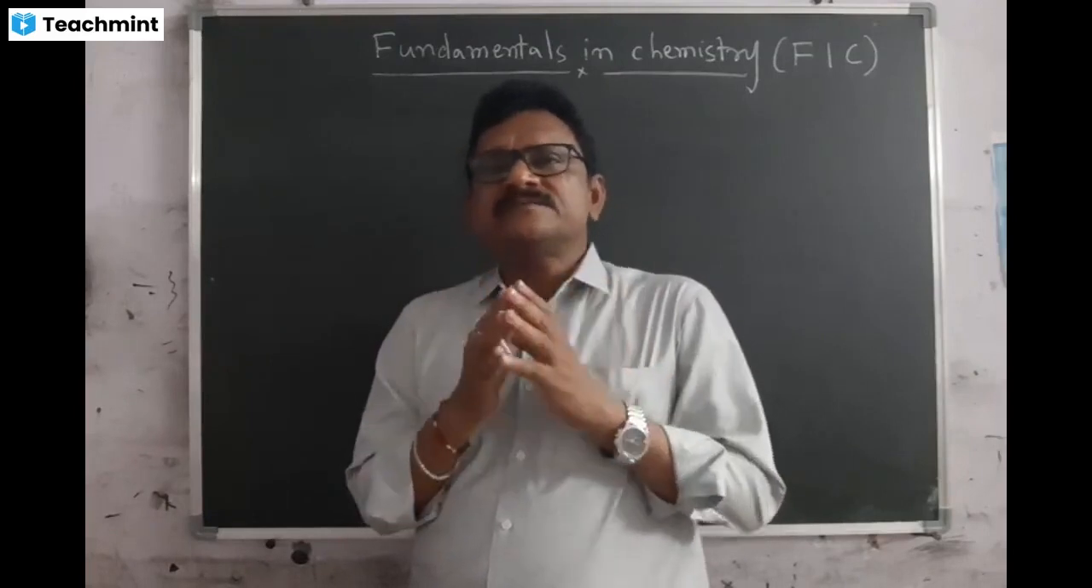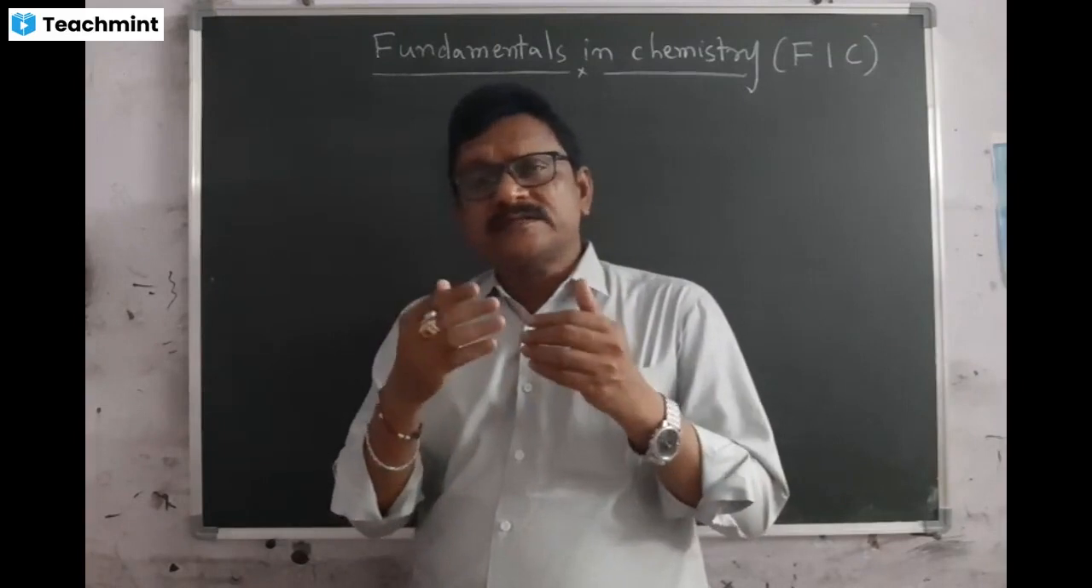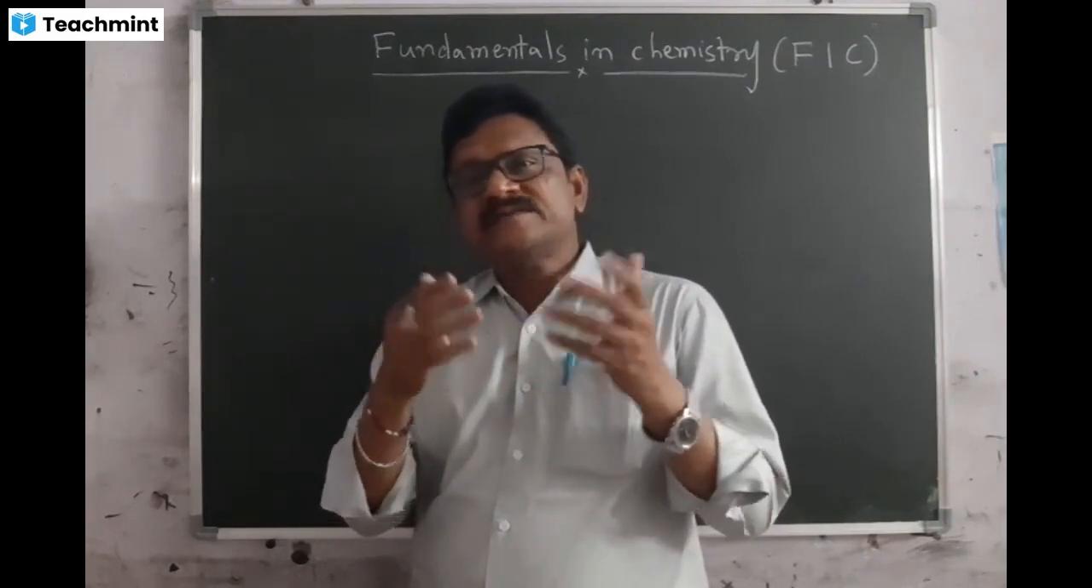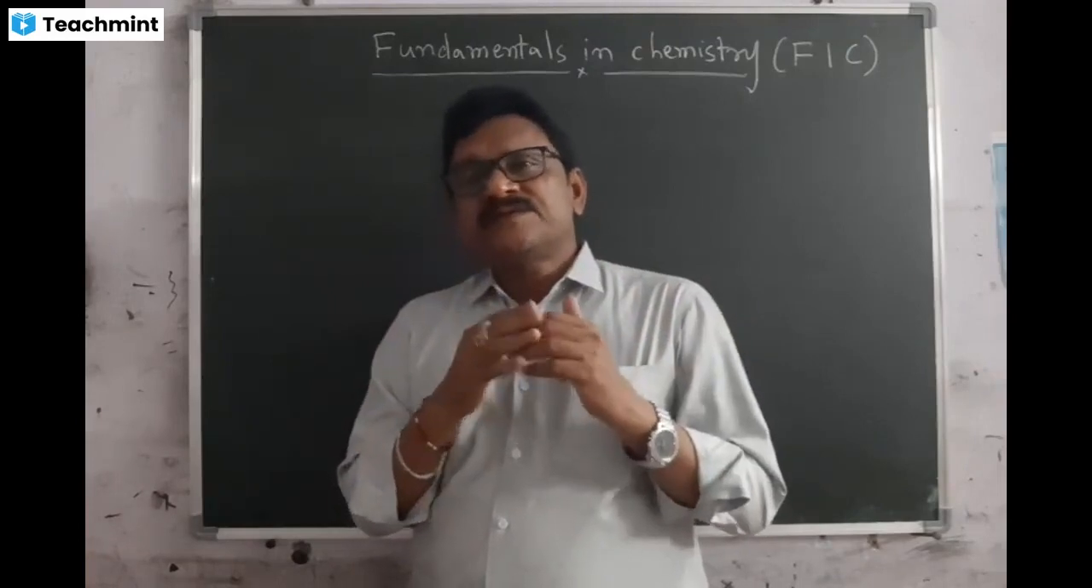Often atoms are involved in chemical bonding. That means those atoms can participate in bonding with neighboring atoms. Why are they involved in chemical bonding? For attaining stability.